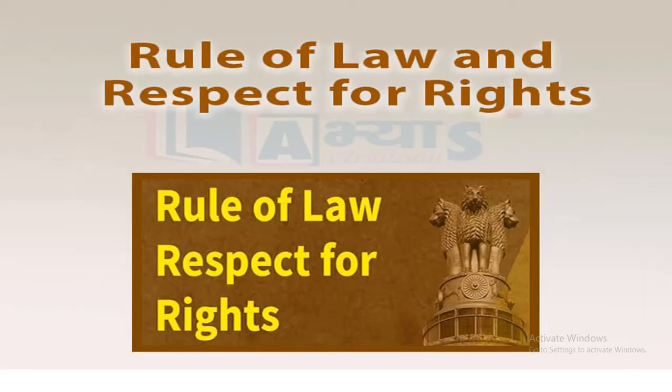Everyone should be equal in the eyes of the law. These rights must be protected by an independent judiciary whose orders are obeyed by everyone. We shall read more about these rights in chapter 6.